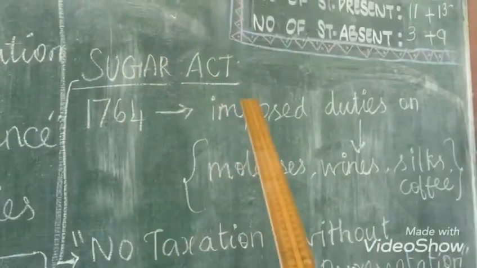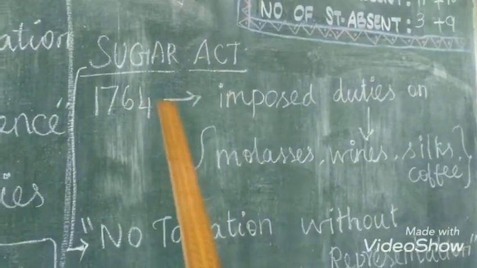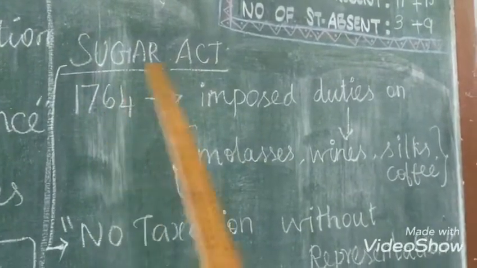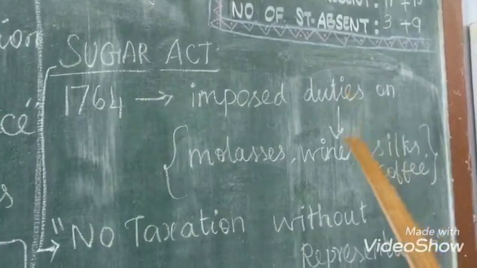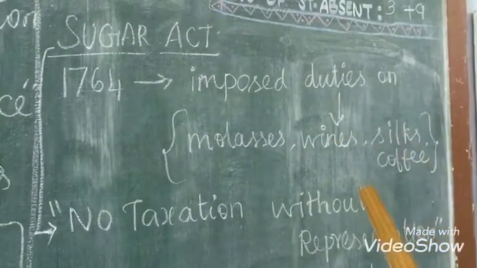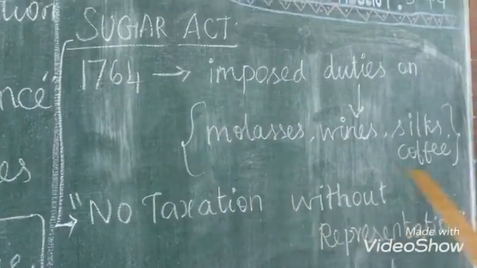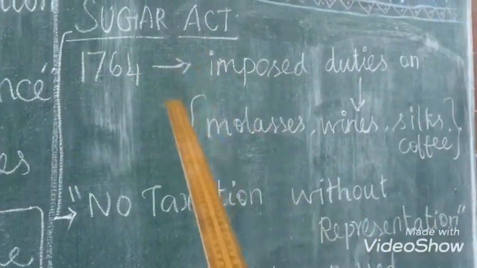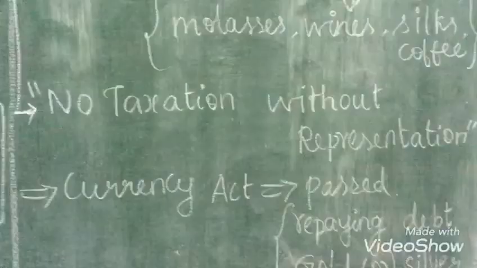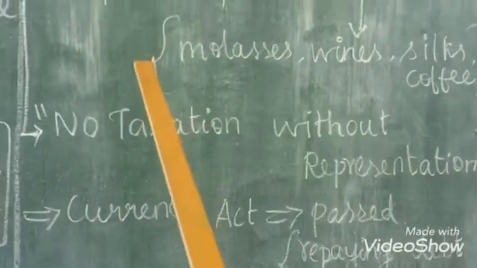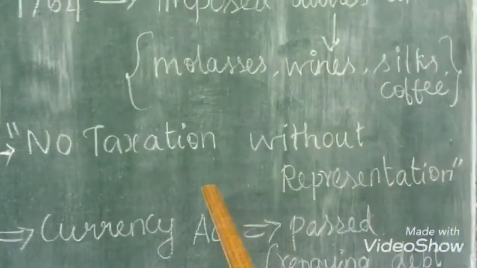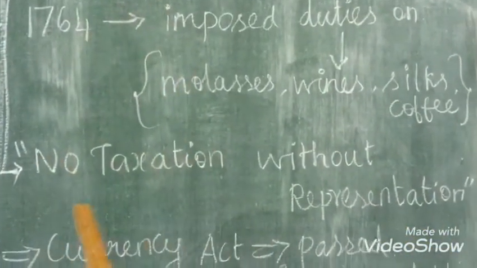The next heading is the Sugar Act, which was implemented in the year 1764. According to this Sugar Act, they imposed duties on particular products like molasses, wines, silks and coffee. They imposed tax duties on these products. But this was opposed by the merchants and the public. After the Sugar Act, they framed a slogan: no taxation without representation.